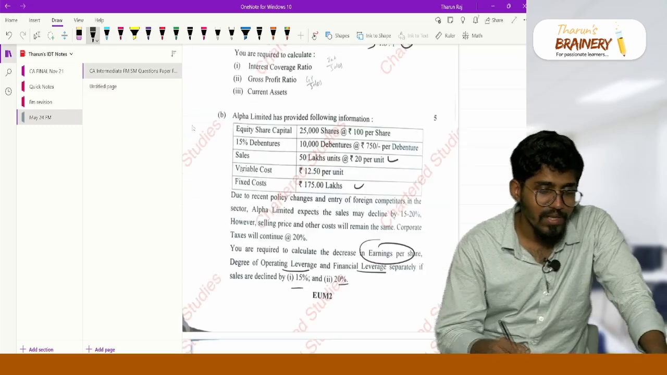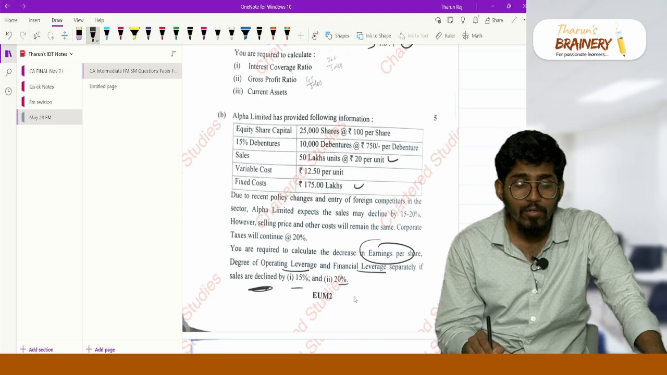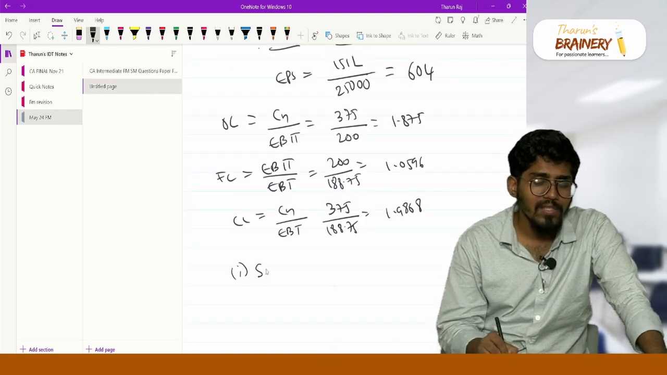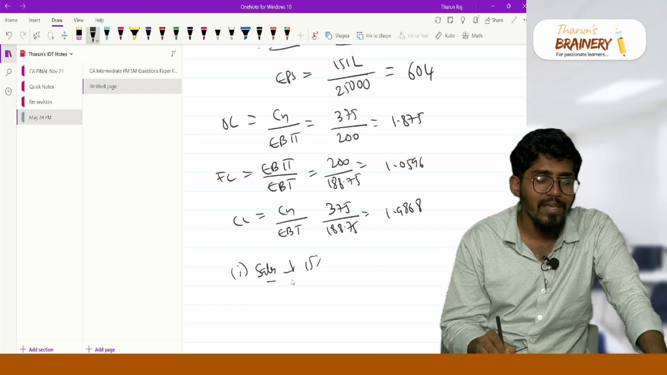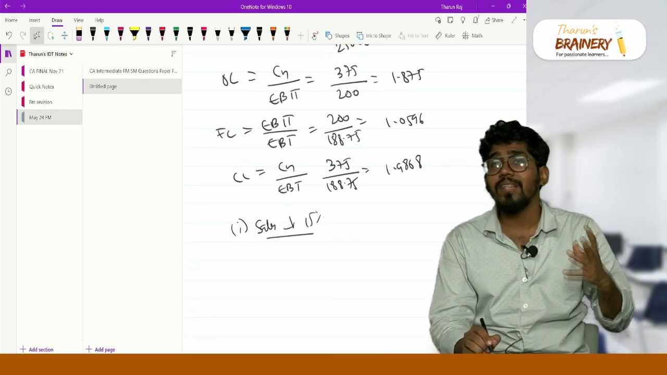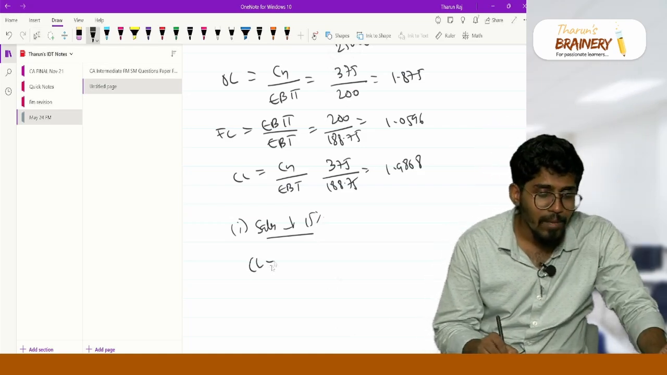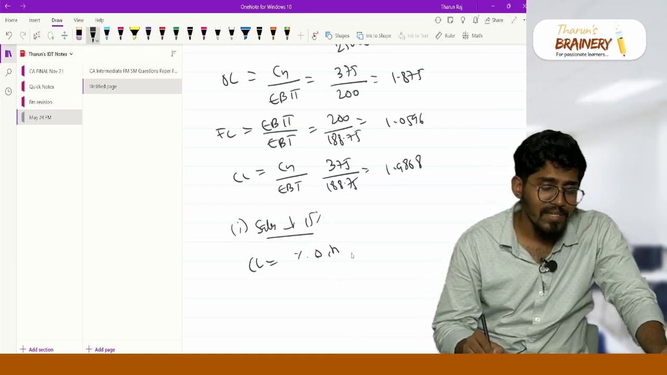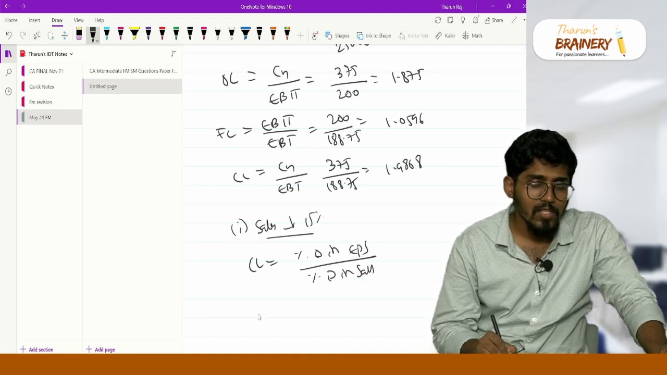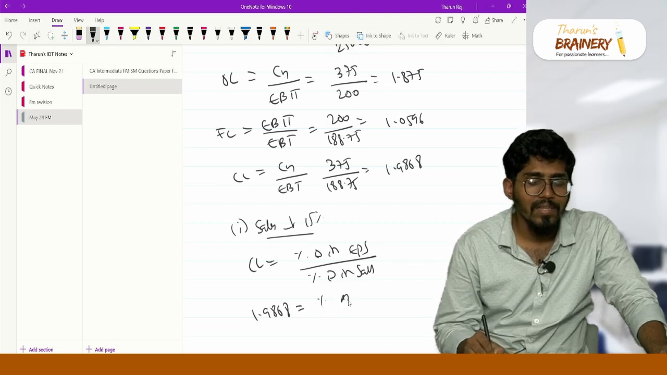Now the next question: if my sales is declining by 15 or 20 percentage, what will be the impact on my EPS? First, sales is decreasing by 15 percentage. Which leverage links sales and EPS? Combined leverage. Combined leverage is equal to percentage change in EPS divided by percentage change in sales. My combined leverage is 1.9868.